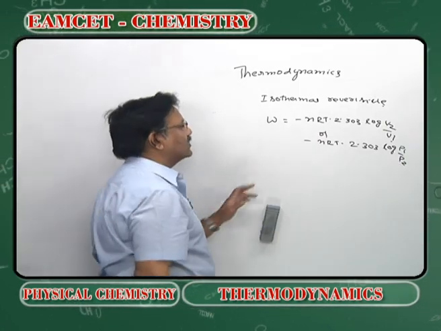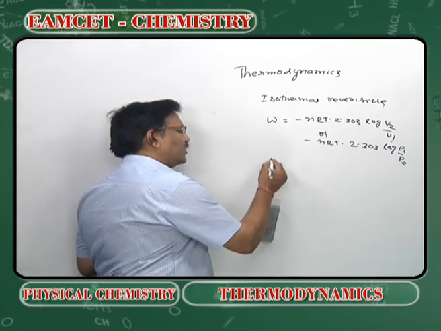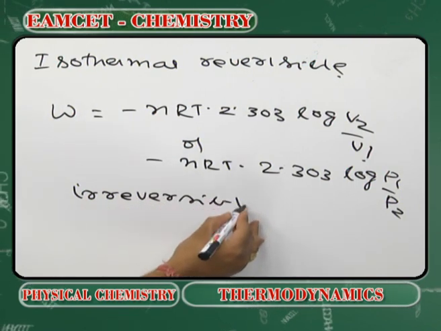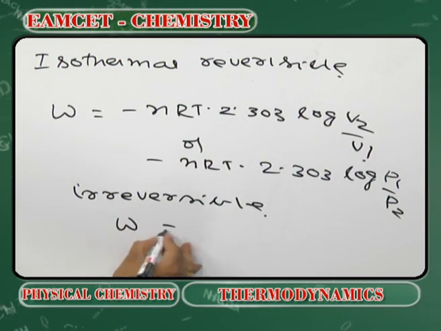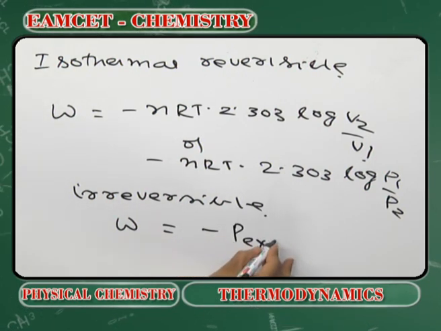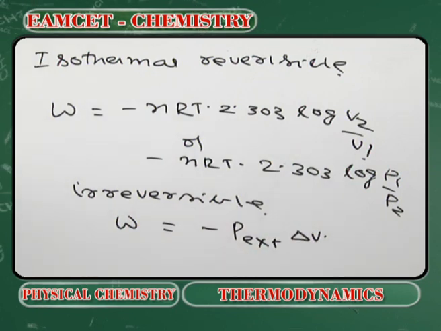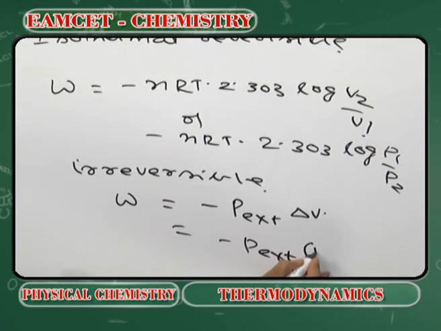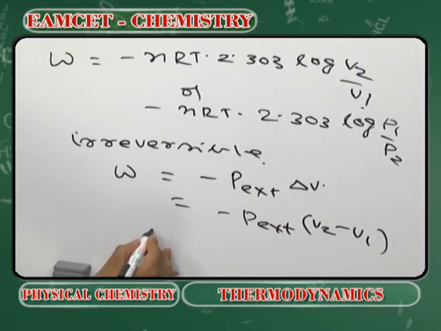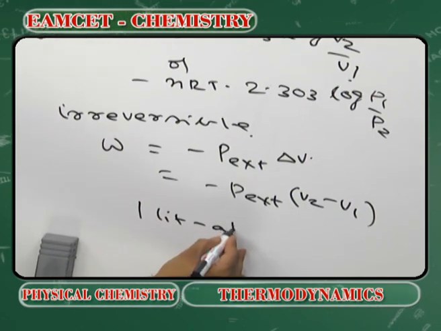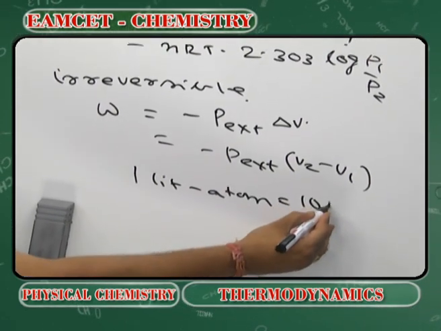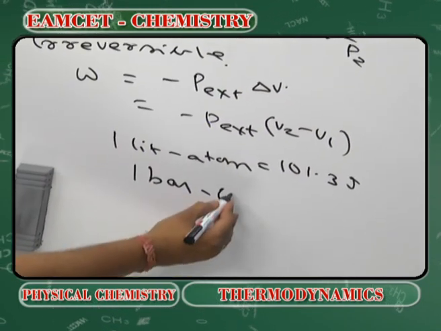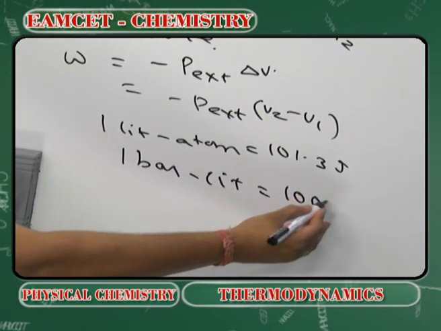This is the work done in isothermal reversible expansion. In irreversible expansion, work done is equal to minus P external delta V, that is V2 minus V1. 1 liter atmosphere work done is equivalent to 101.3 joules, or 1 bar liter is equal to 100 joules.